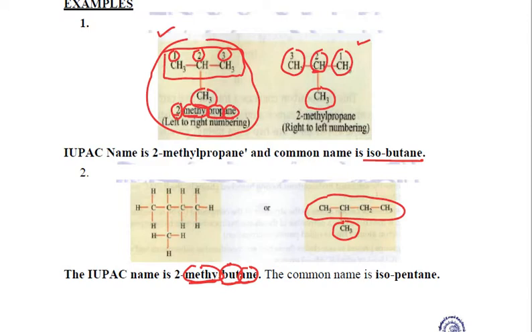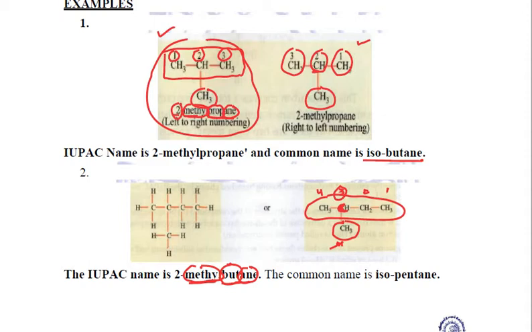Now we need to relate to which carbon atom it is attached. We will give it the lowest number. There are two possibilities. One, that I start from the right hand corner. According to it, in this parent chain, this right hand carbon will become the first carbon, this will become the second, this the third, and this the fourth. So as per this numbering, our methyl group seems to be attached to the third carbon.